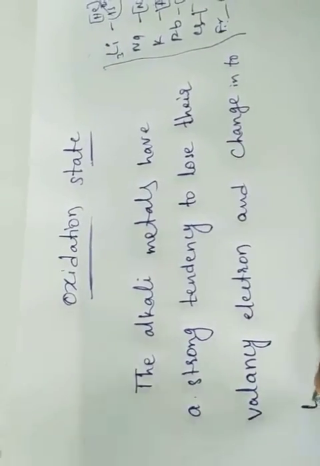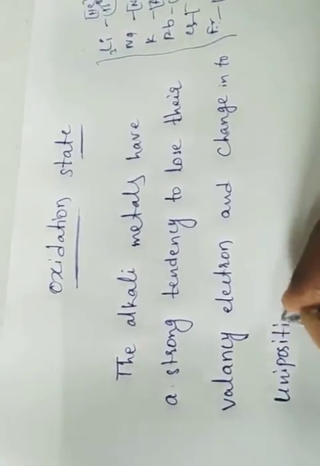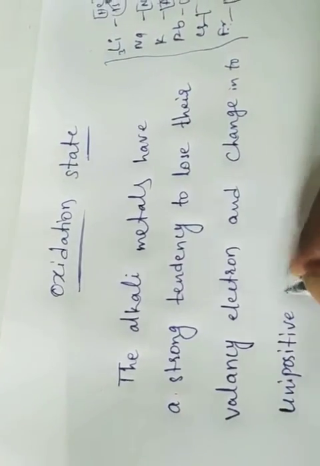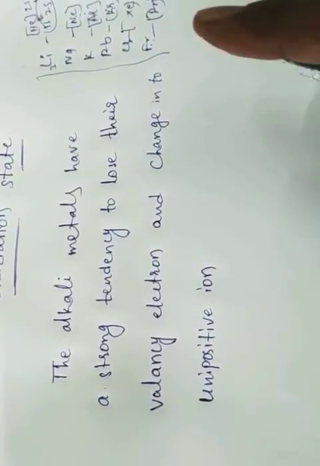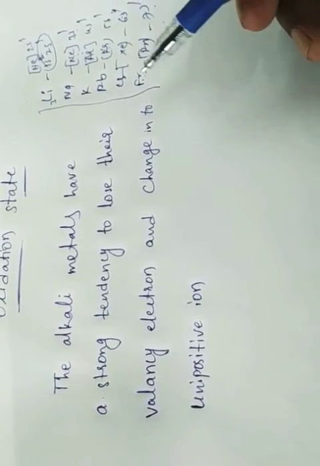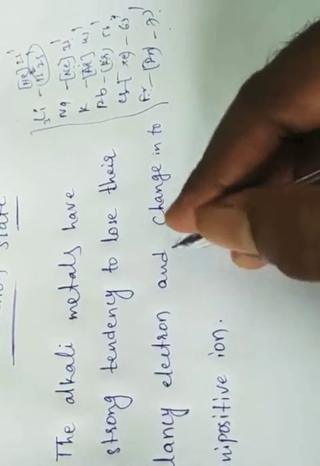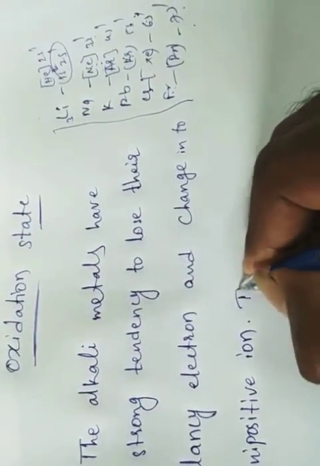What is the meaning of unipositive? Unipositive ion means that if it loses one electron, it gets the +1 oxidation state. That is called a unipositive ion. Thus alkali metals exhibit +1 oxidation state in their compounds.